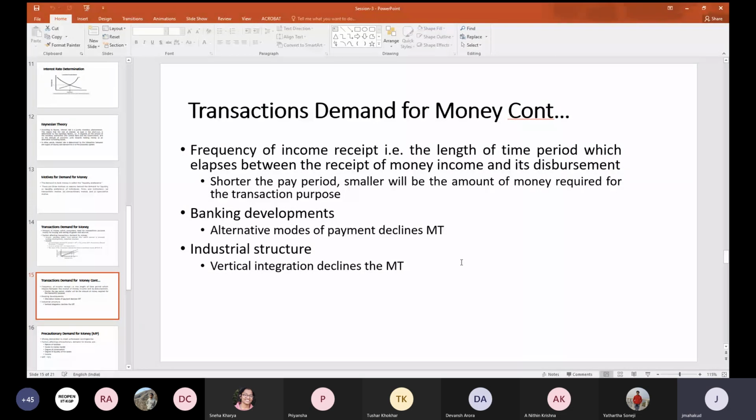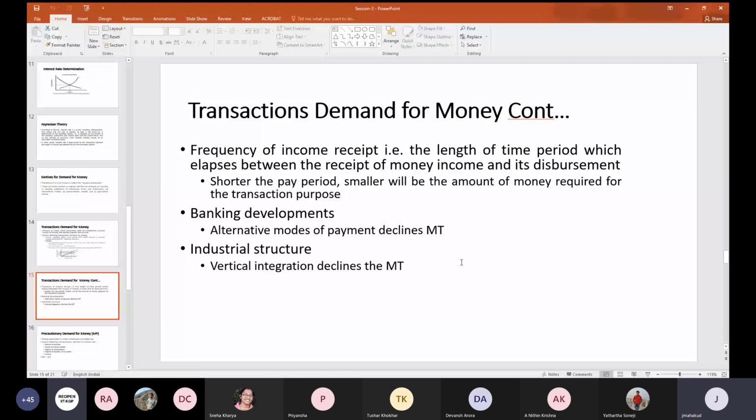Then we are coming to the precautionary demand for money. And already what she said, the precautionary demand for money means the money is basically demanded to meet the requirement which may happen.